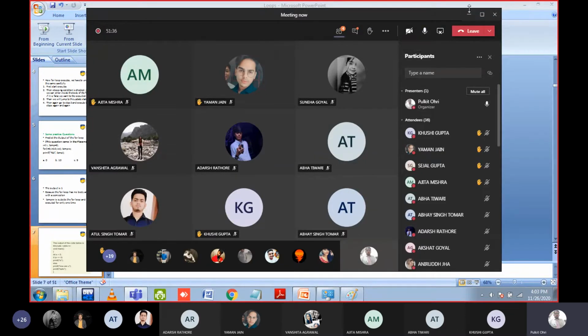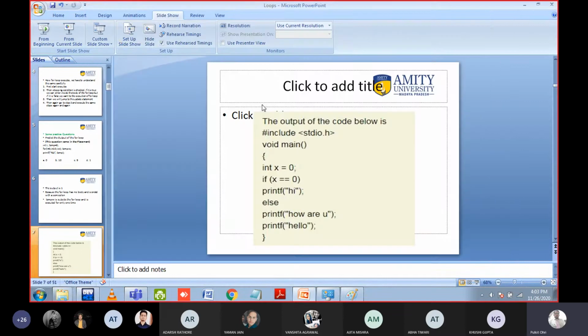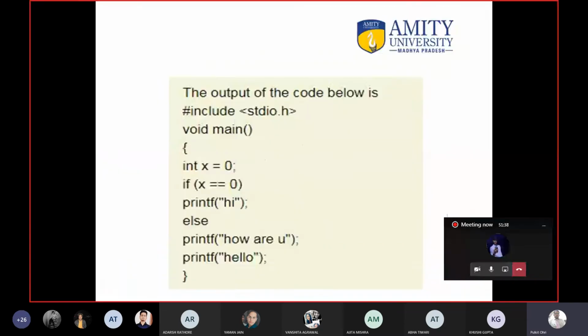Okay, so I'm back. So just say it again. I think some student was saying semicolon is missing. Where is semicolon missing? Look, there is semicolon. Semicolon is there, okay? And semicolon is there.